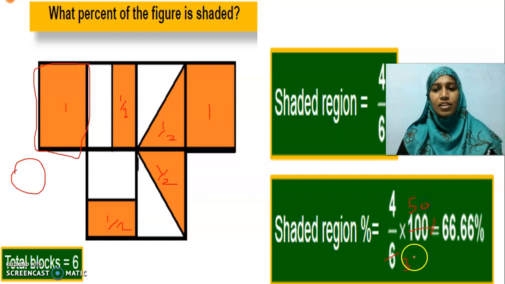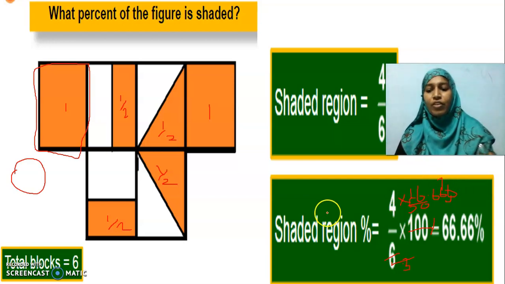Again cancel it. 1 3 is 3. 6 3s are 18. 6 3s are 18, 7 or 667. Then multiply by 4. Okay, you will get 66.66%. Multiply by 4 to get 66.66. Actually, it will keep on going. I have to round it off to 67. Okay, rounding off the figures. Shall we move to the next question now?